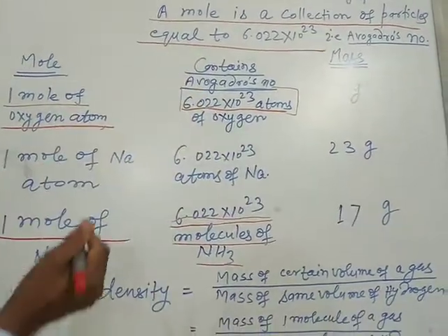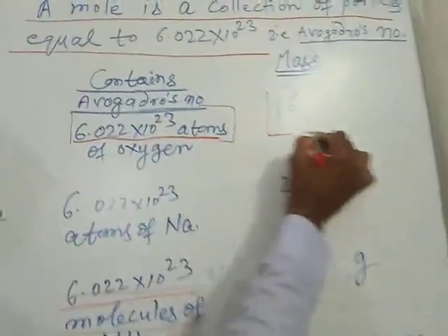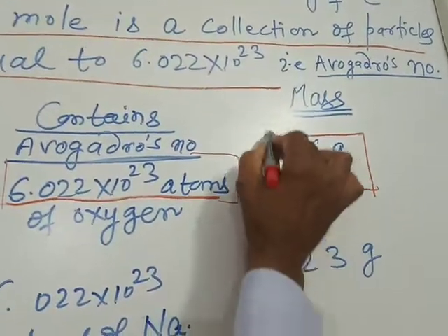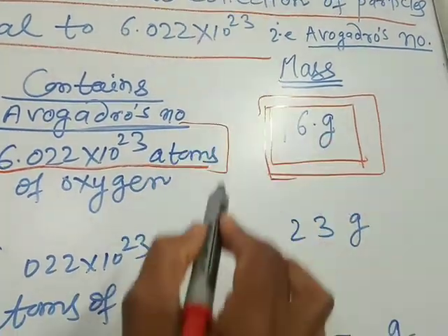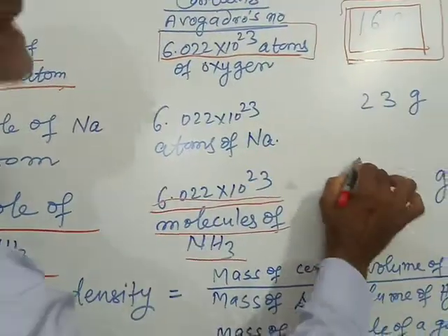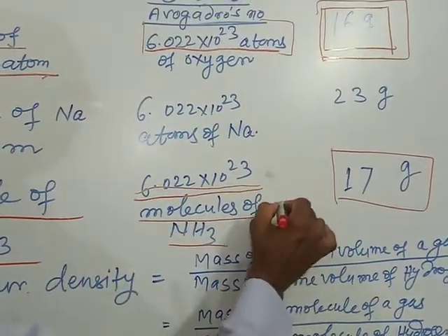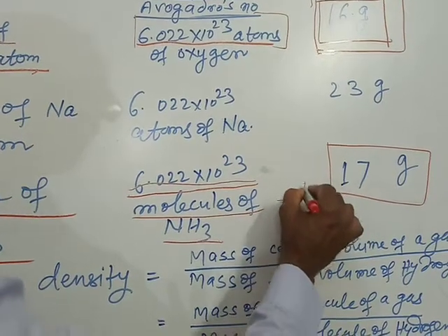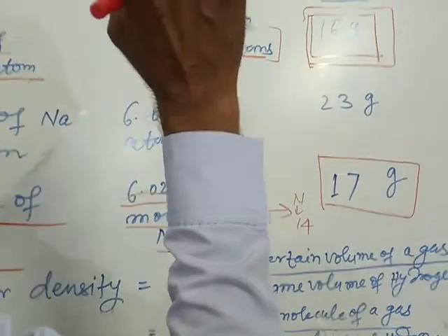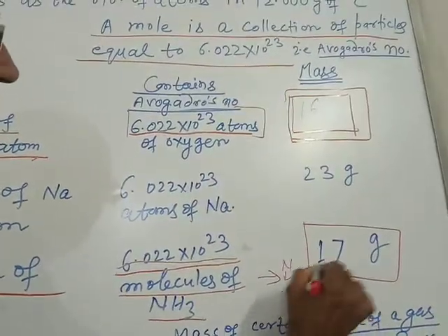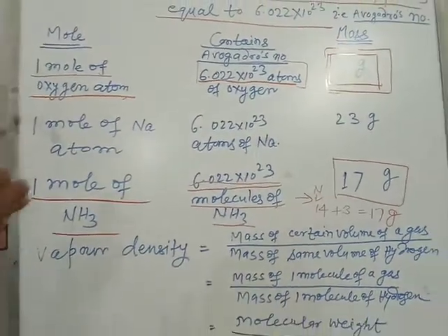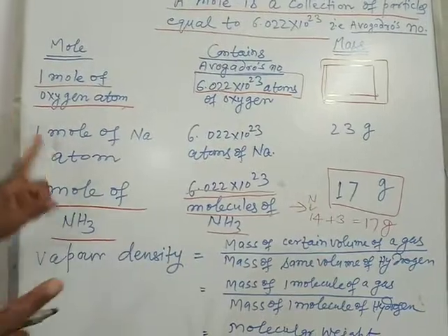Let us come to its mass. The atomic weight of oxygen is 16 gram. This means it is 1 mole of oxygen. Now 1 mole of ammonia is equal to 17 gram, as nitrogen's atomic mass is 14 and hydrogen is 1, with 3 atoms making 3, that is 17. It means 17 gram of ammonia is equal to 1 mole of ammonia.